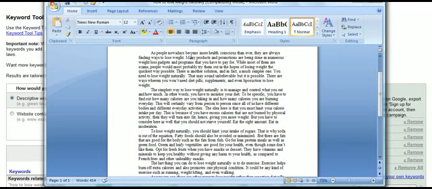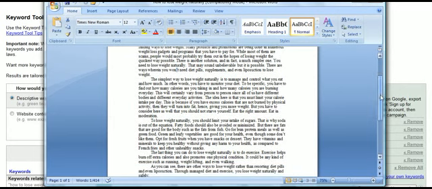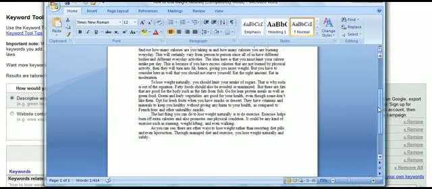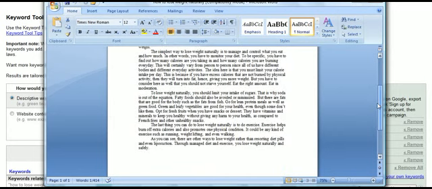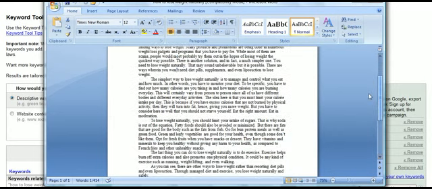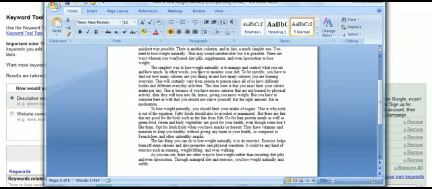As people nowadays become more health conscious than ever, they are always finding ways to lose weight, so different things like that. And it really does a good job of just kind of talking about ways people are using to lose weight. And it's really important that you try to include the keyword phrase as many times as possible. Like, for example, lose weight naturally, ways to lose weight naturally, or how to lose weight naturally, different things like that. You want to try to include the keyword phrase you're trying to go after.